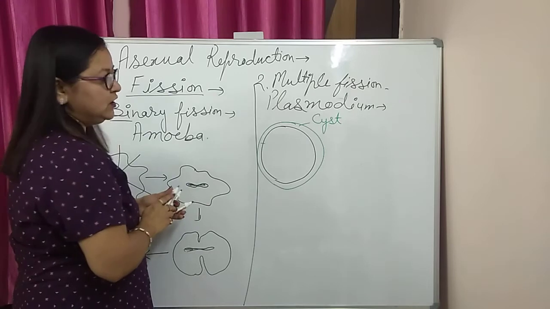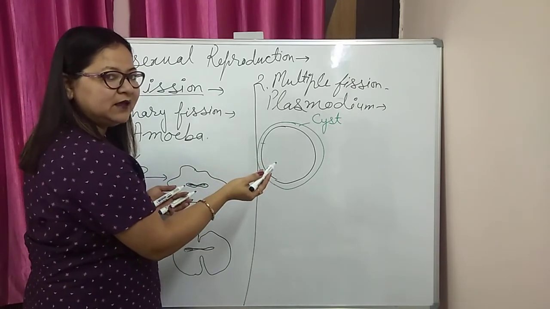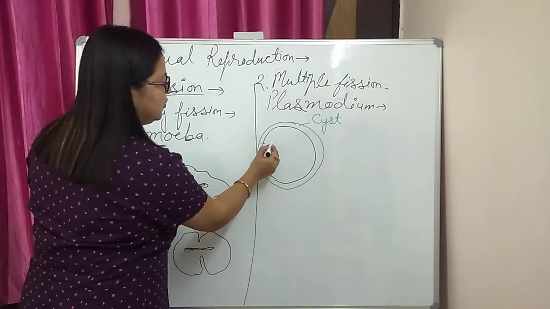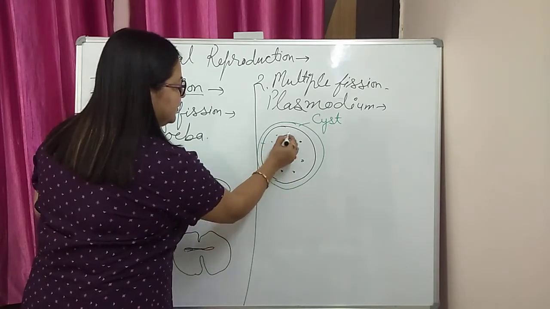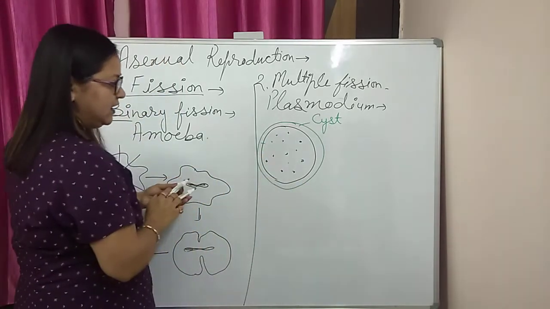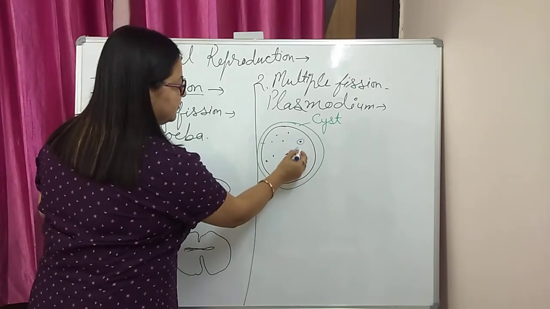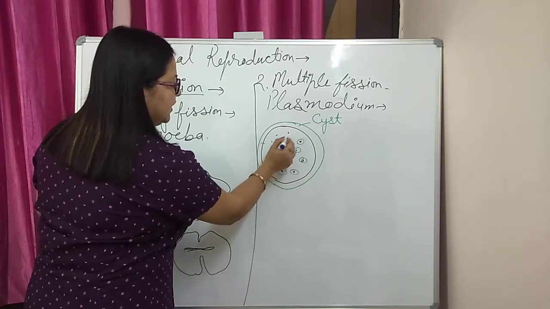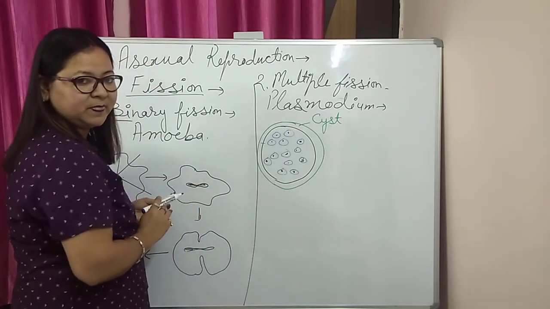Then the nucleus of the organism divides first. The first step is nuclear division, followed by the cytoplasm. The nucleus divides a number of times inside this cyst. After that, each nucleus is surrounded by cytoplasm, and it makes a number of daughter cells.